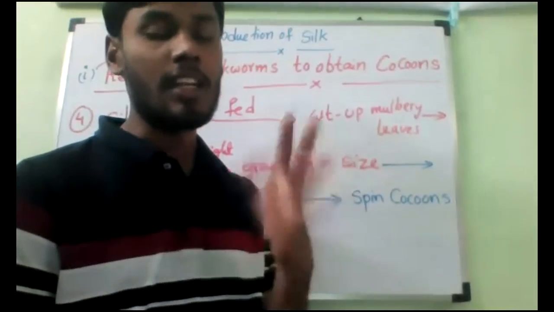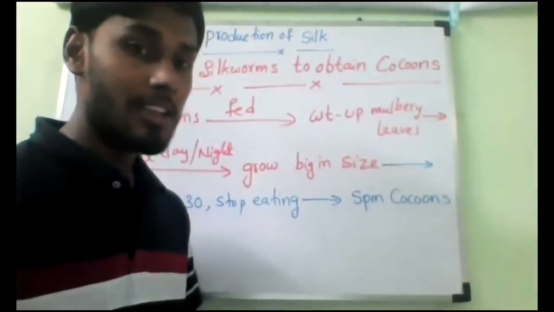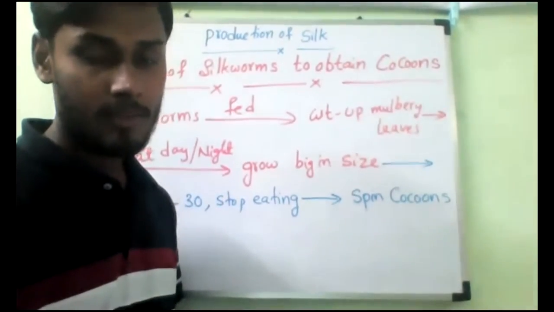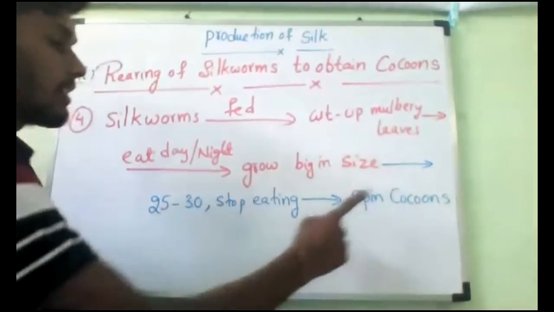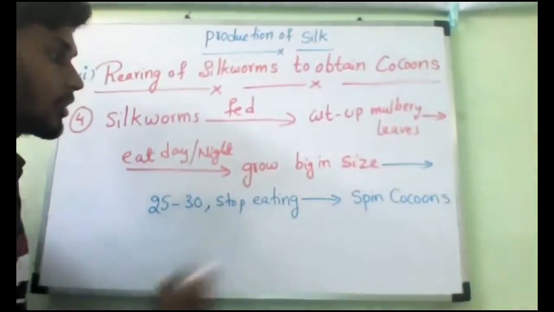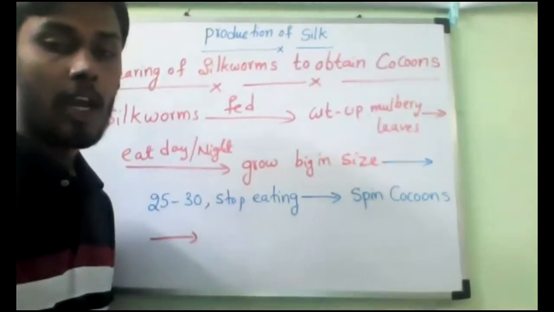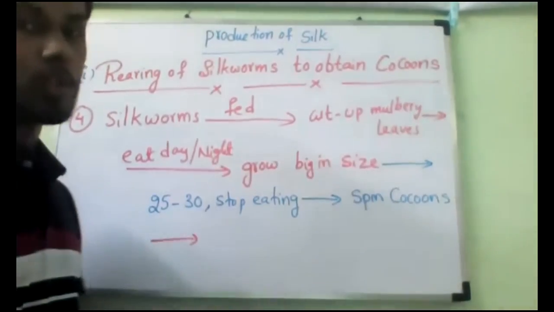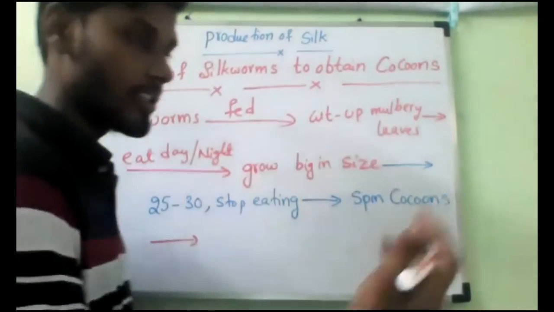If they come outside, then that silk is not good silk, because it will break the silk threads. That I have already taught you. Is it yes or no? Yes, sir. So they spin the cocoons. They will completely cover themselves and stay inside the silken cocoons for 2 or 3 days, and they will die.